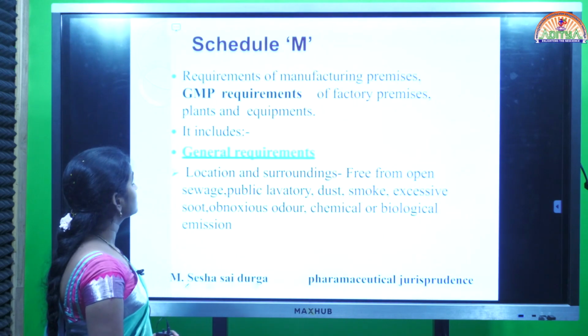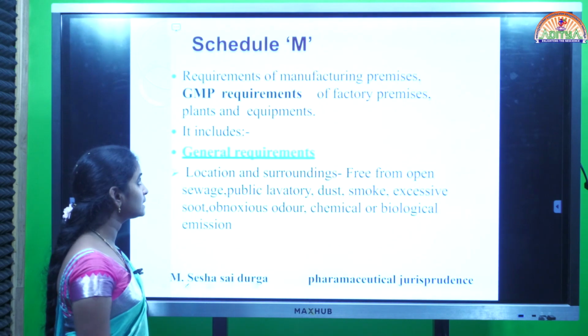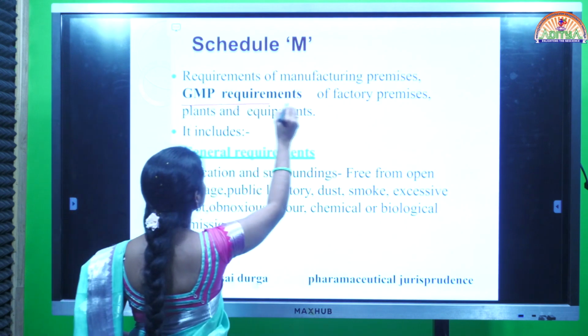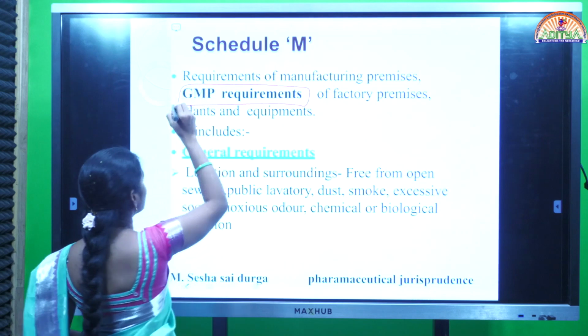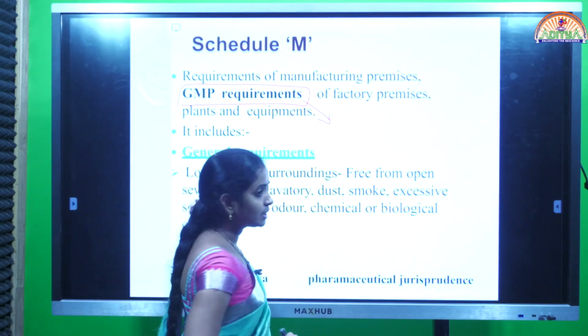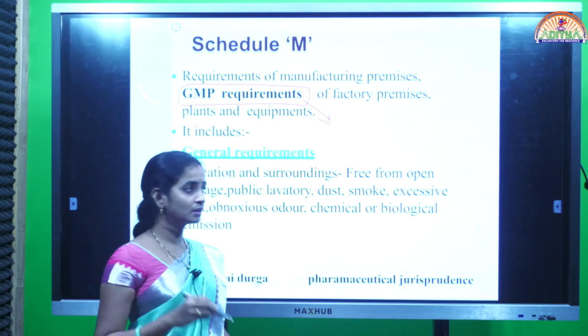And next one is Schedule M. If you see this Schedule M, it is mostly about the GMP requirements. What is meant by GMP requirements? GMP. G means good.